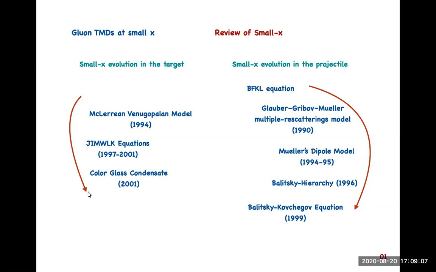Part of the reason is that it is closely related to heavy ion collision physics, and also because it readily gives a framework to estimate multi-point Wilson line correlators, which are required to calculate the TMDs in the small x. So in the next few slides, I shall briefly give an overview of the color glass condensate framework.